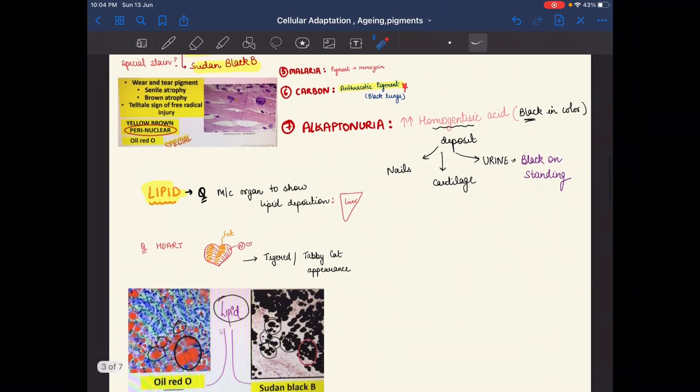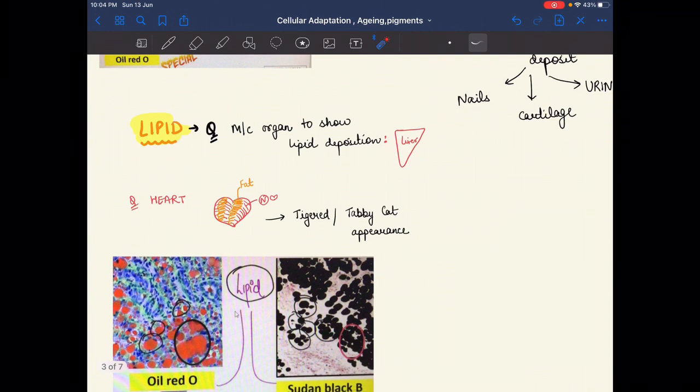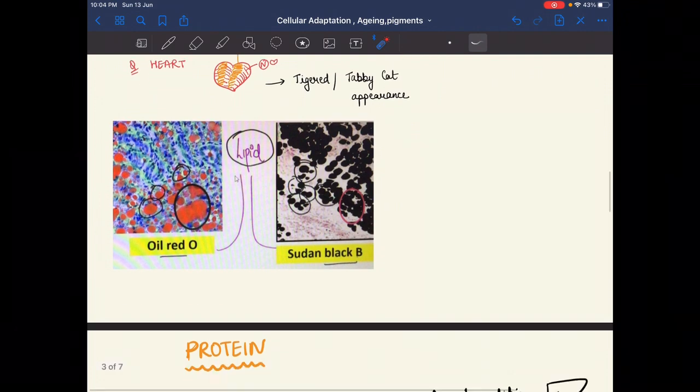Now lipids. The most common organ to show lipid deposition is the liver, and in the heart also lipid deposition occurs. That's why it is known as thrush breast or tabby cat appearance. And as I told, for lipid the special stains are oil red O stain and Sudan black B stain. In oil red O stain we see red color of the lipid deposition, and in Sudan black B we see black color of the lipid.